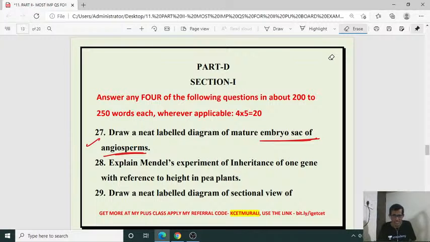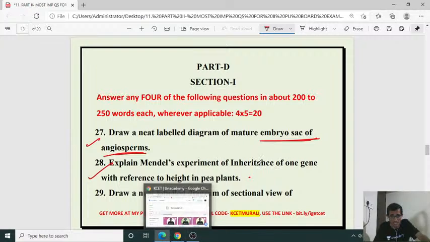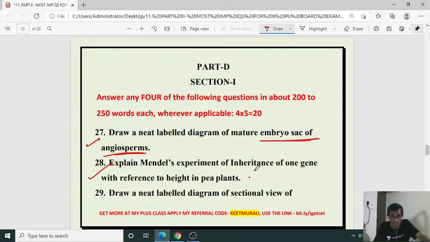Then explain Mendel's experiment of inheritance of one gene with reference to height in the pea plant. We can ask this question in another way: explain Mendel's first law, or define Mendel's first law with an example, or explain Mendel's experiment of inheritance of one gene, the one gene, one character hypothesis.